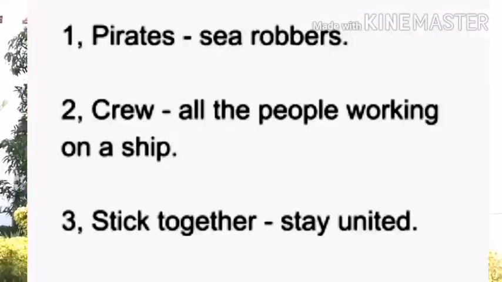Do the pirates ever find the treasure? Does Jim get his share of the gold? Read Treasure Island by Robert Louis Stevenson to find out. So children, you will get the answers to these questions after reading the novel.